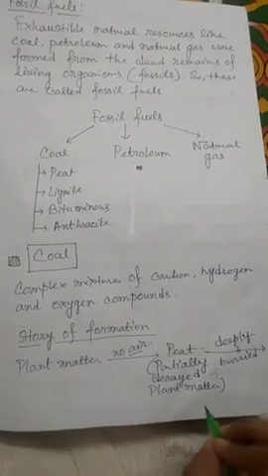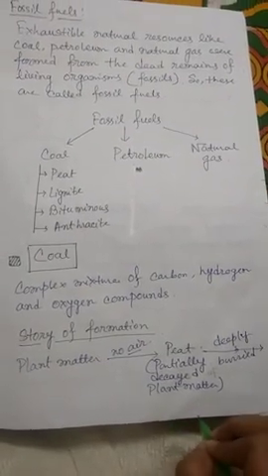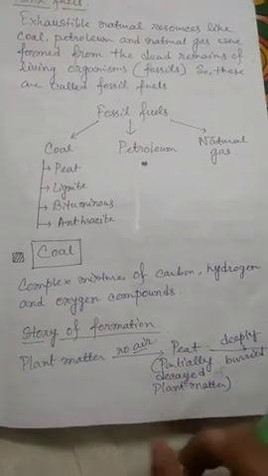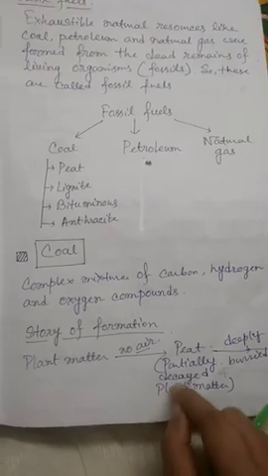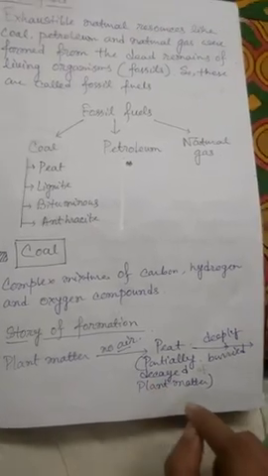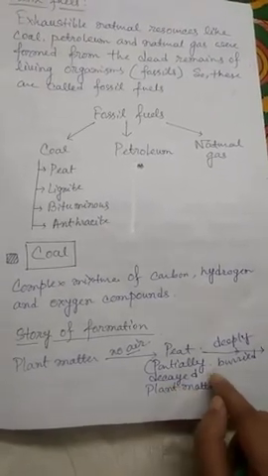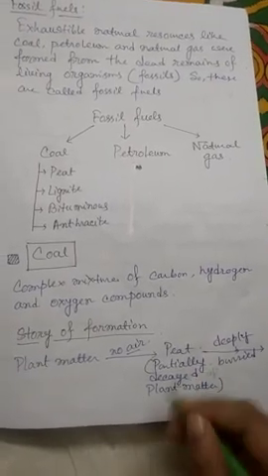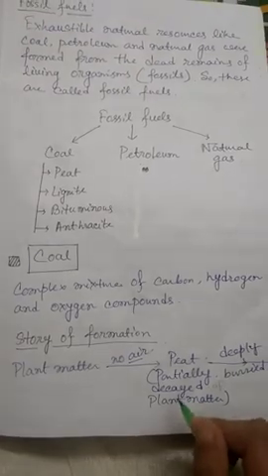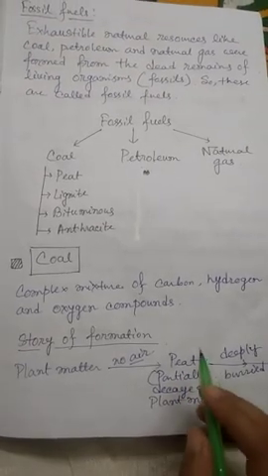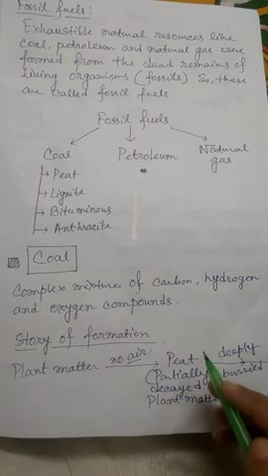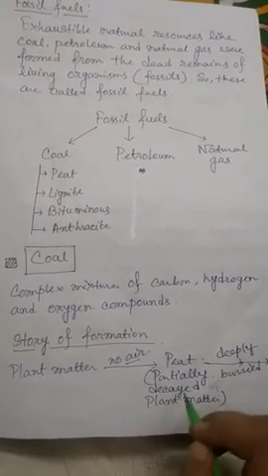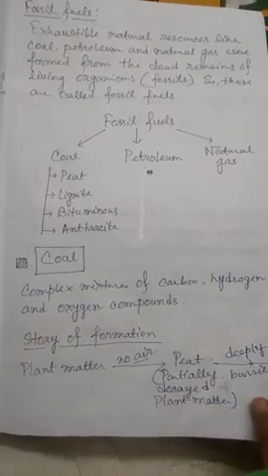It is called partially decayed plant matter. It is not the typical coal, but this is the first step of forming it. After that, the peat is deeply buried under the soil, and when high temperature and high pressure act on the peat, it transforms into lignite.